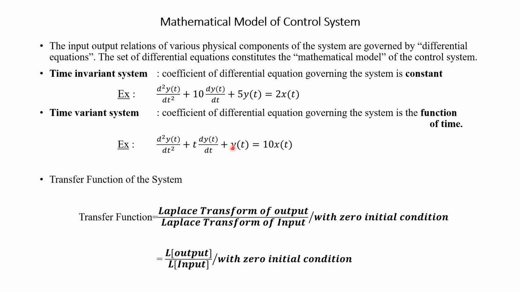Now we will see what we mean by transfer function of the system. To analyze the control system mathematically, we have to find the transfer function of the system. The formula for the transfer function is the Laplace transform of the output of the system divided by the Laplace transform of the input of the system with zero initial condition. To find the transfer function of a particular system, we should know how to find the Laplace transform. In short, we can write it as L of output divided by L of input with zero initial condition.